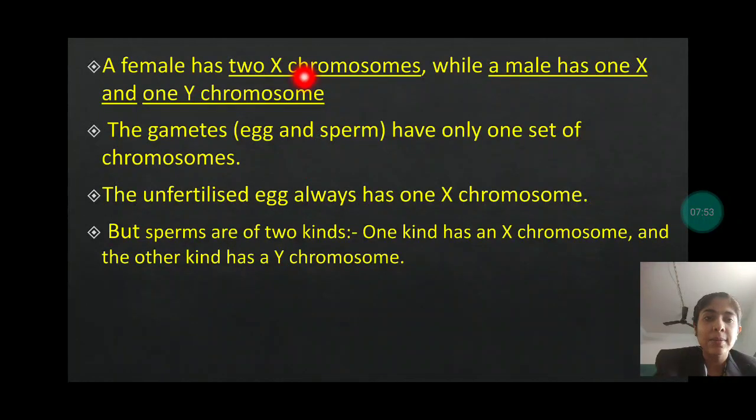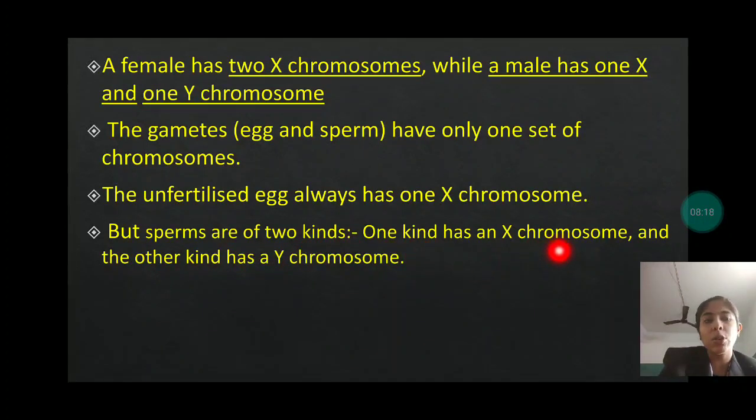Whether it is X in the egg, there is no other option rather than X, whereas in male there are 2 options. तो या तो X होगा या तो फिर Y क्रोमोसोम होगा किसके? स्पर्म के अंदर. The unfertilized egg always has 1 X chromosome, but sperms are of 2 kinds.